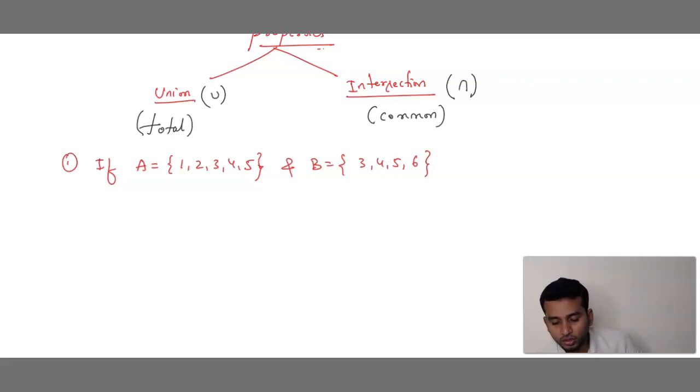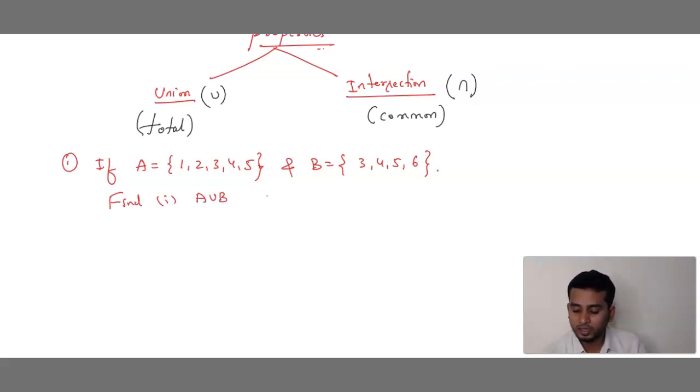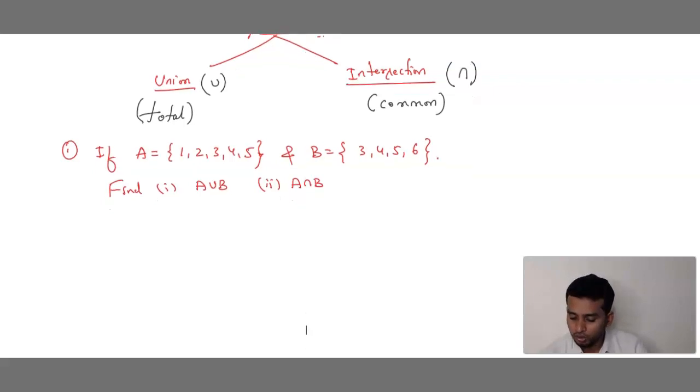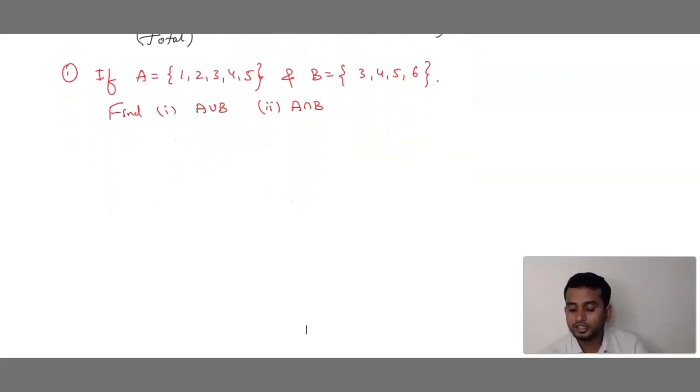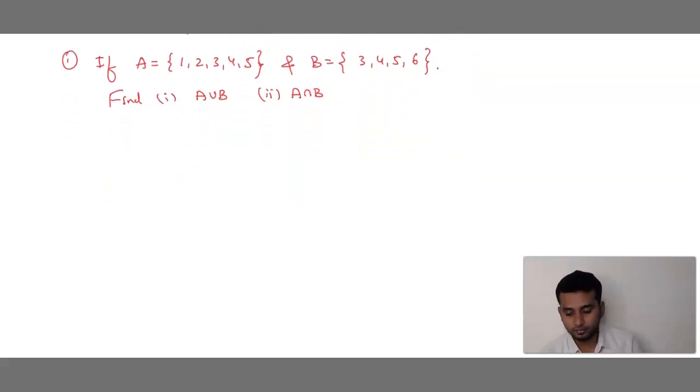Find option 1, A union B, option 2, A intersection B. Done? बेटा समझ में आया? So this is the question.